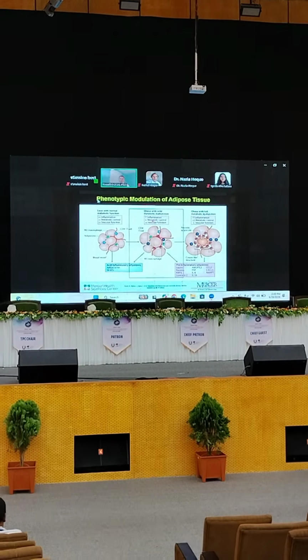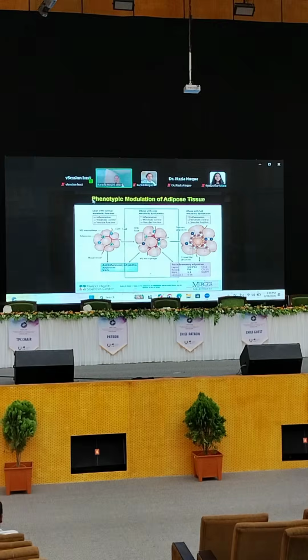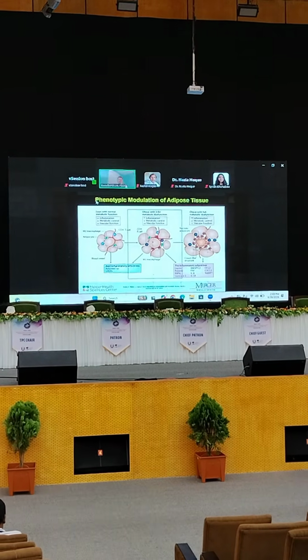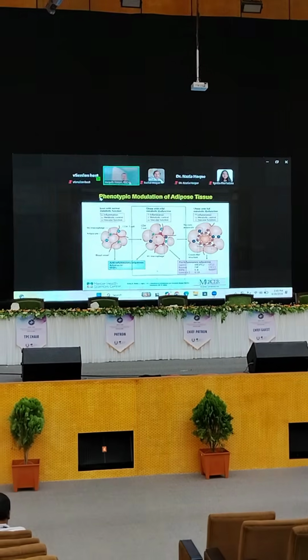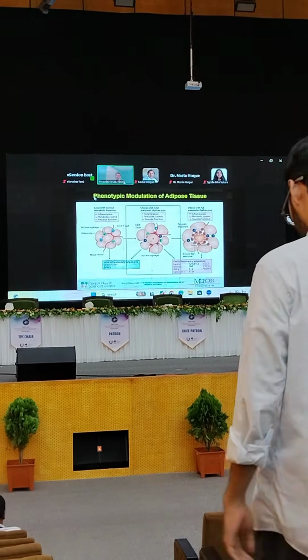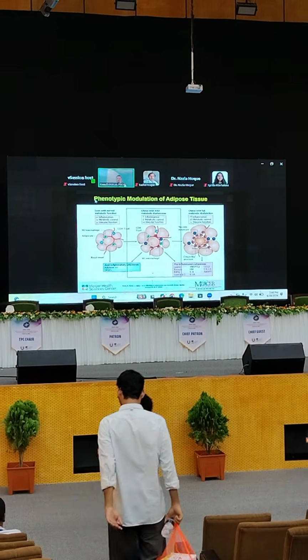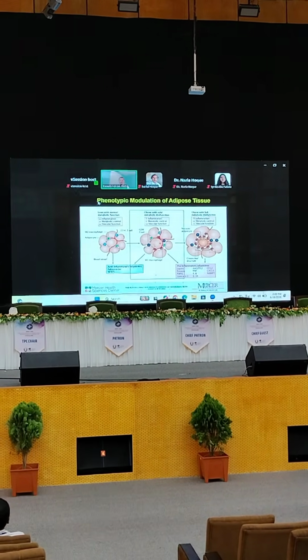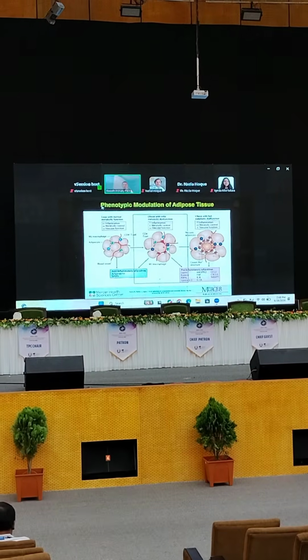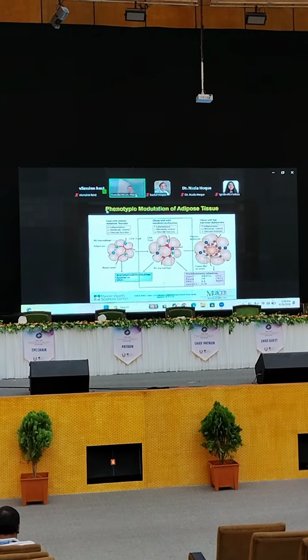But with obesity and metabolic dysfunction, the adipocytes undergo hyperplasia and hypertrophic changes, and that means they form more adipocytes, they proliferate more, and they become bigger and bigger in size because they consume and store more and more fat. And eventually they outgrow the blood supply, and that creates a hypoxic condition inside the core.